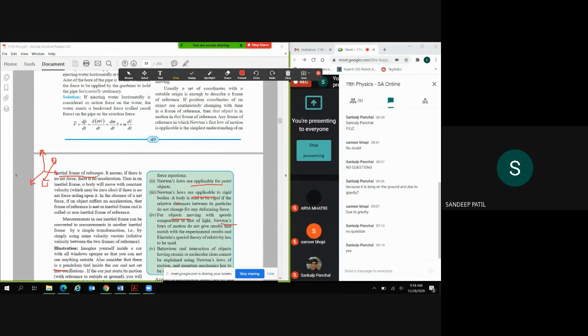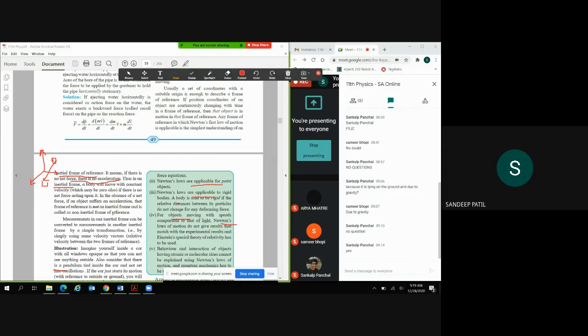It means if there is no net force, there is no acceleration. Thus, in an inertial frame, a body will move with a constant velocity, which may be zero. Also, if there is no net force acting upon it, in the absence of net force, if an object suffers an acceleration, that frame of reference is not an inertial frame and is called a non-inertial frame of reference.